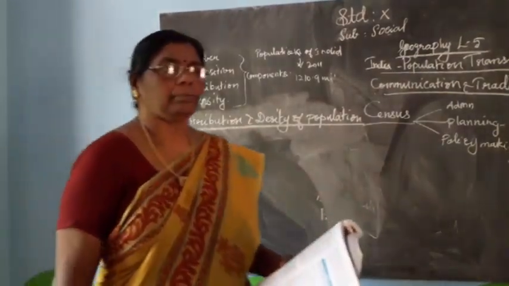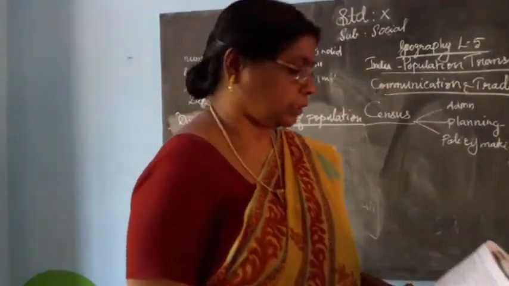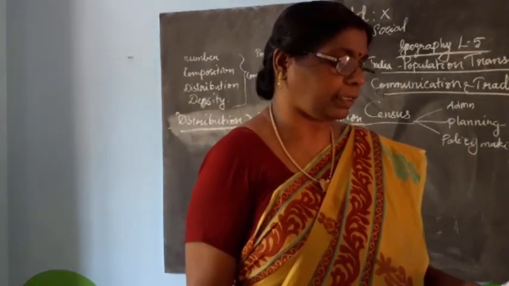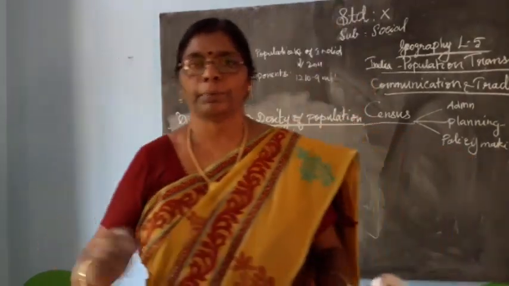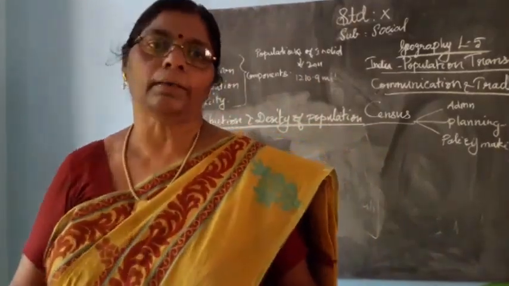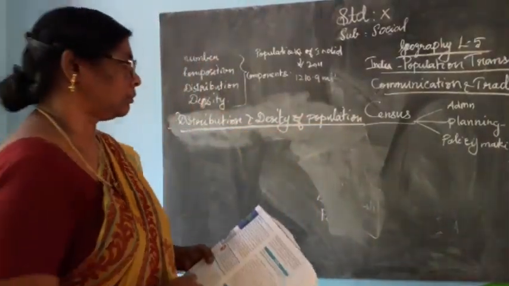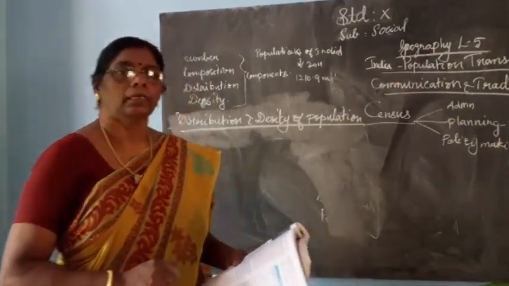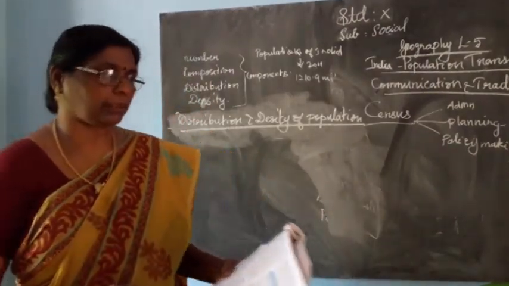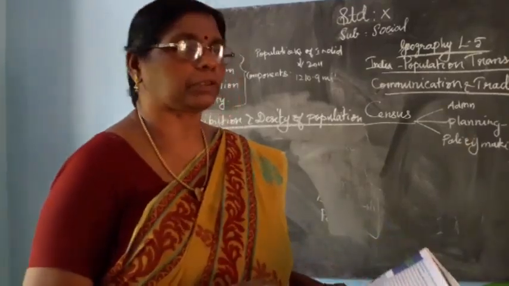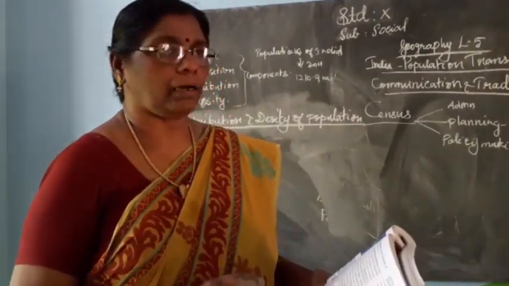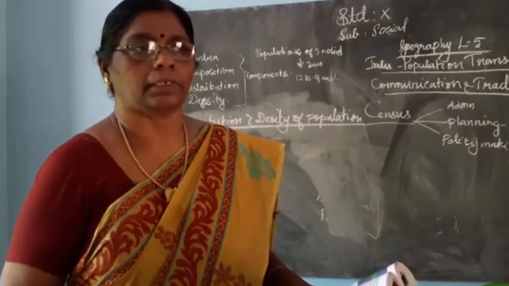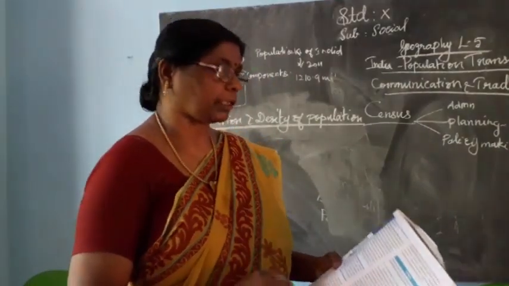The term population distribution refers to the way people are spaced over the earth's surface. How the people are spread over the earth's surface is called population distribution.